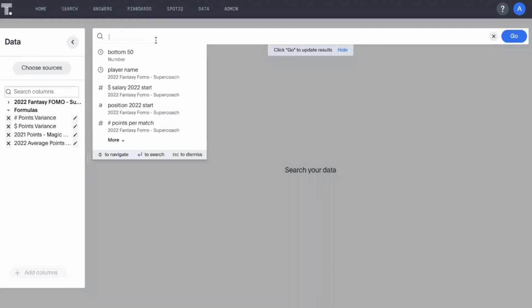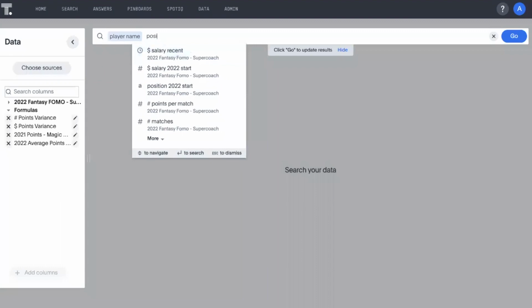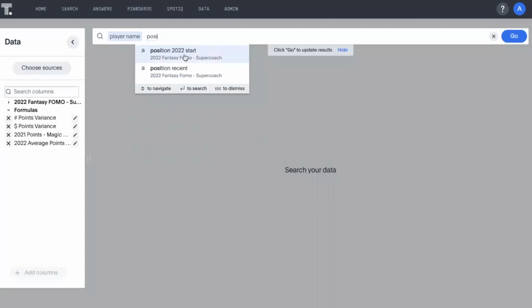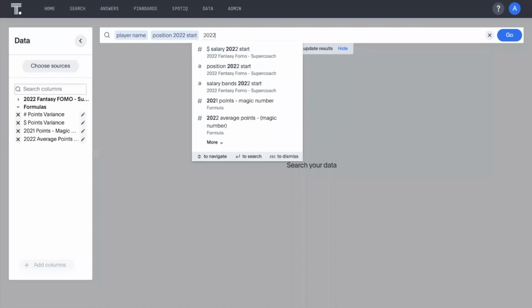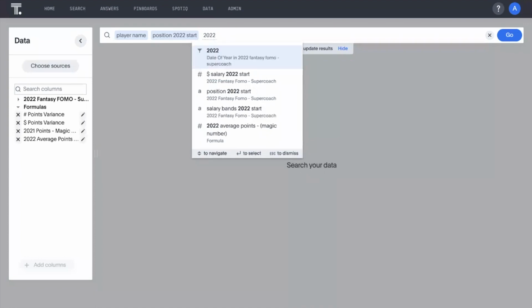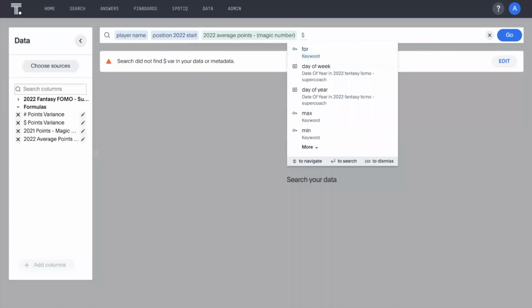So let's firstly grab the player name, and I also want to get their position as at the start of this year. And what I'm interested in is their current points value. This is based upon the Supercoach's magic number, which takes the average points per match last year and divides it by a magic number, which here is roughly 5,400 and change. And I've also created just a couple of formulas so we can have a look at the variance of their current price to